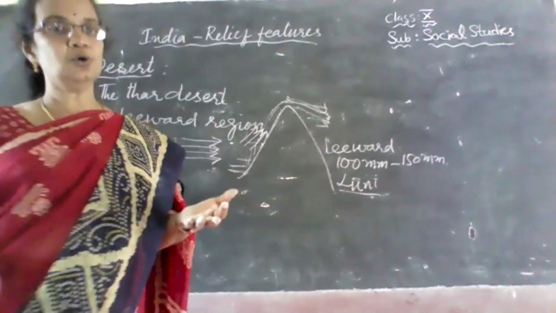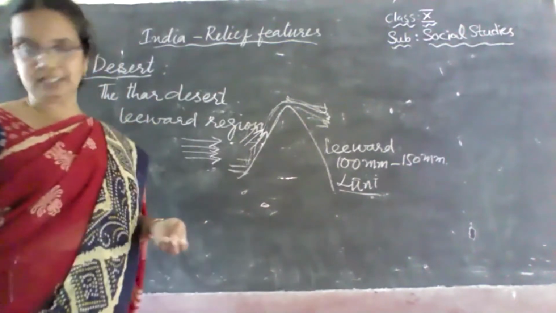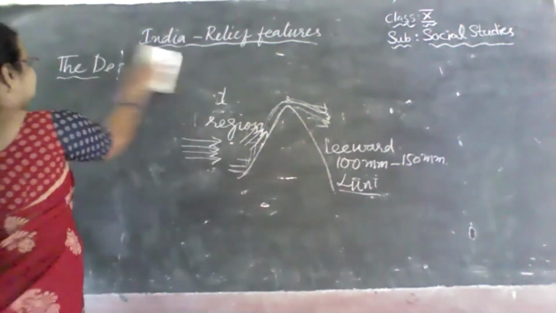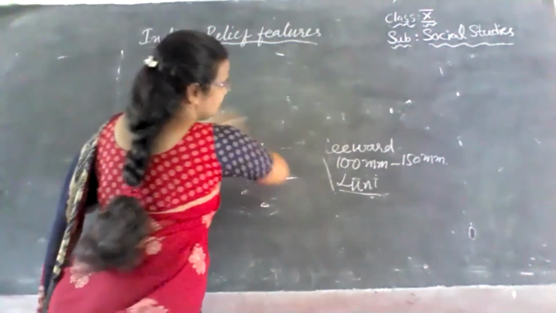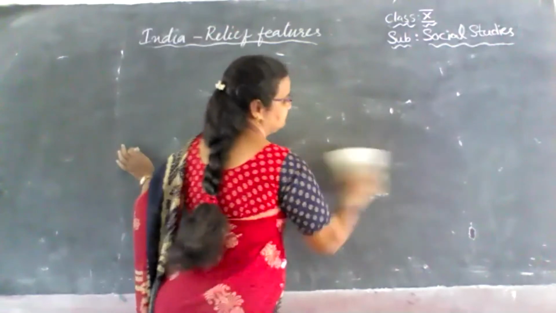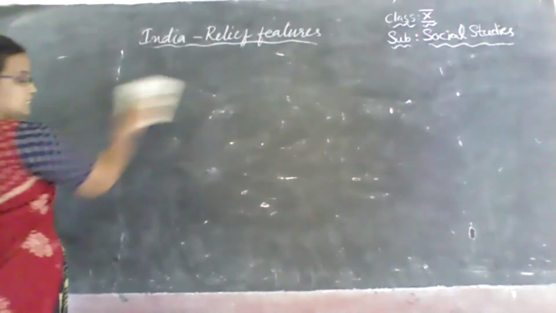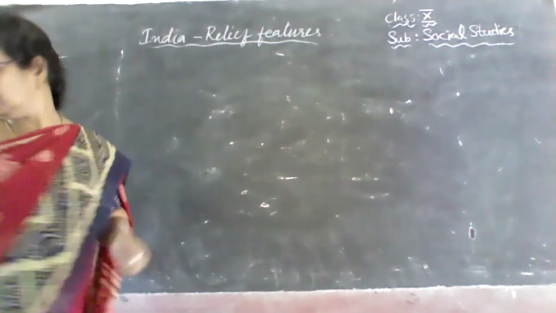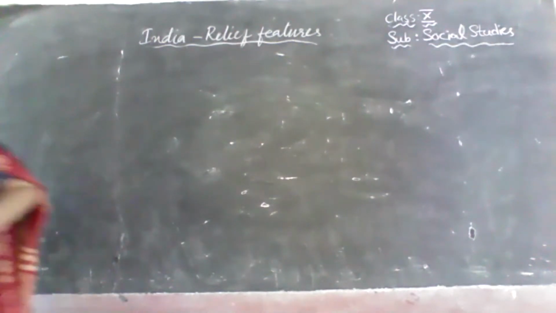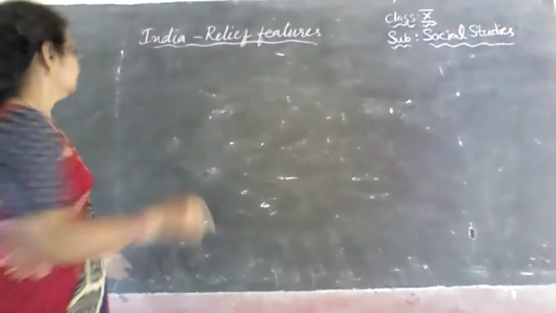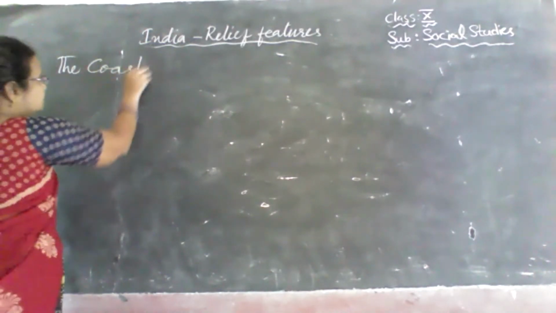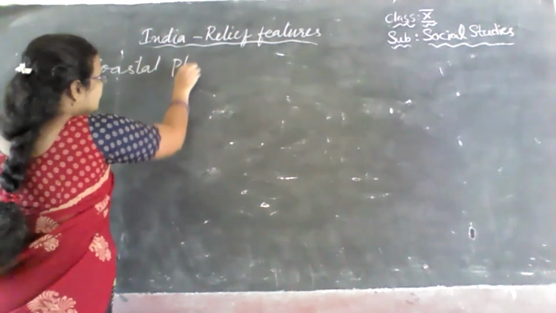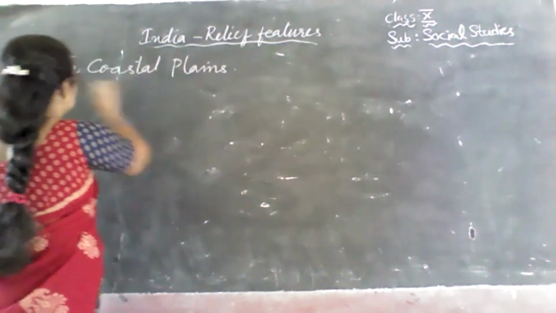Next, coming to the coastal plains. What are coastal plains? Coast itself gives you the meaning. Coast means the west coast and east coast we talk about. So now here we are talking about the coastal plains. What are coastal plains? We have two coastal plains.